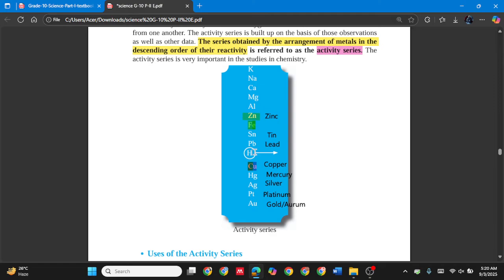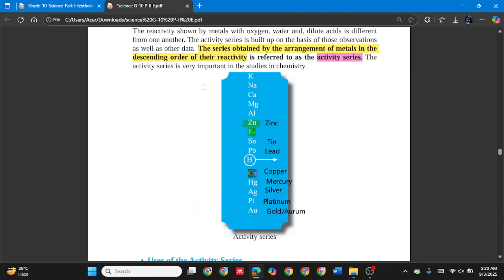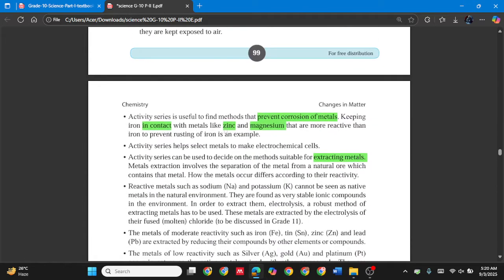As an example, zinc sulfate with copper. So if we need to extract copper, what we can do is use this activity series and find any metal above the copper, then we can use it. That is a use of the activity series.